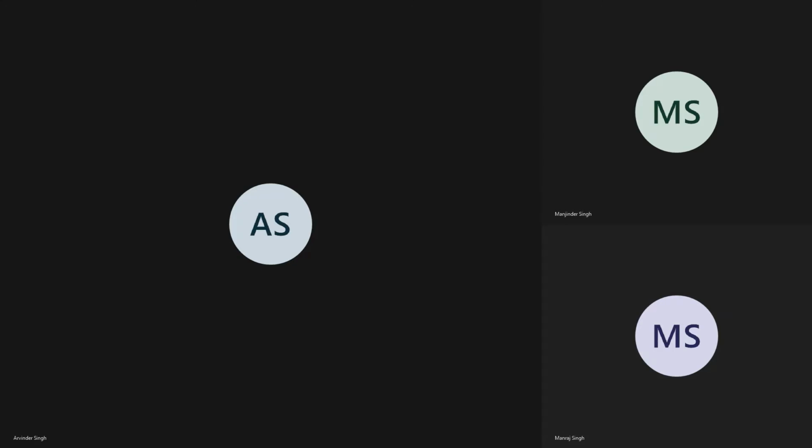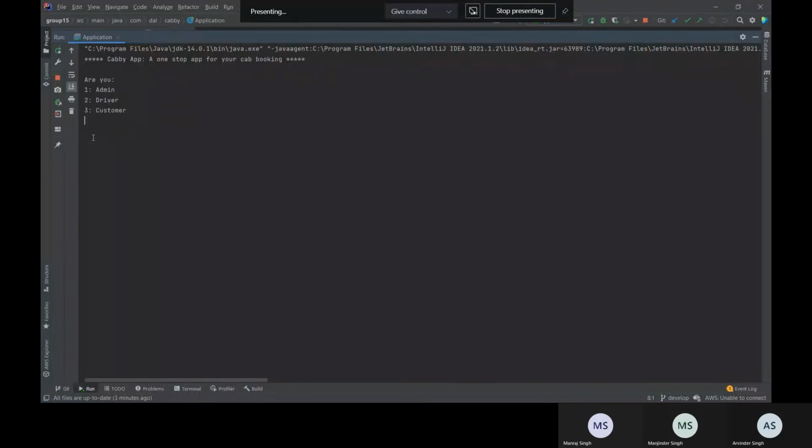Thanks, Manjinder. Now let me share my screen. So I have worked on the customer profile, and then I have implemented features like displaying the driver's earnings and showing the completed rides. That will be for both driver and customer, and then both driver and customer can buy coupons. So I have worked on all these features. Now I'm going to explain them all.